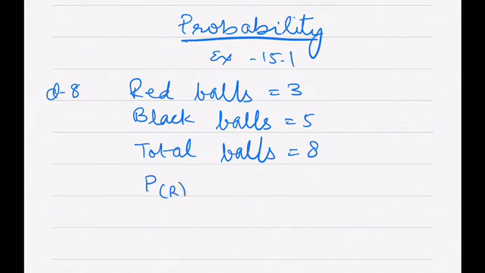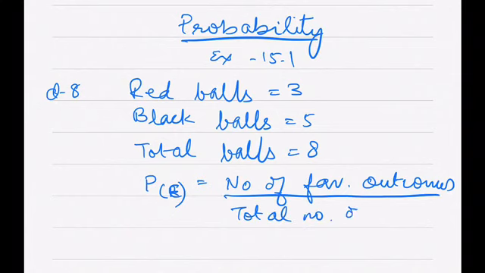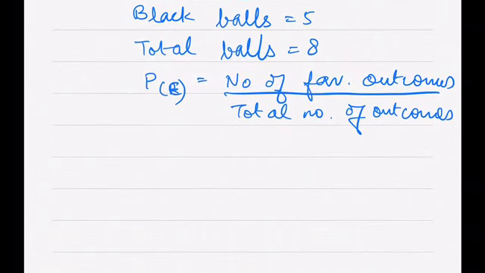So you need to write the probability of an event formula: number of favorable outcomes by total number of outcomes. Here my event is taking out a red ball. Red balls are 3 and total number of balls are 8. So my probability of getting a red ball is 3 by 8. That's my answer for the first one.